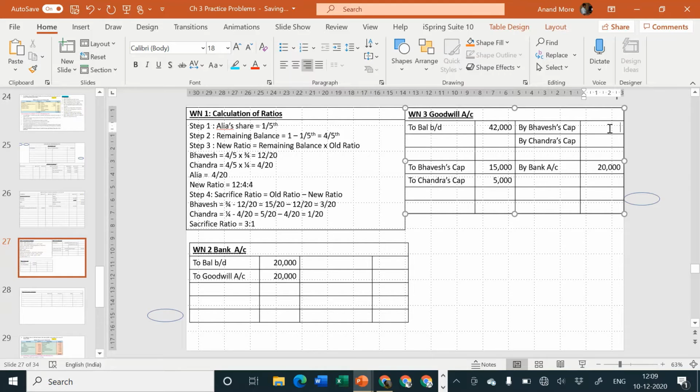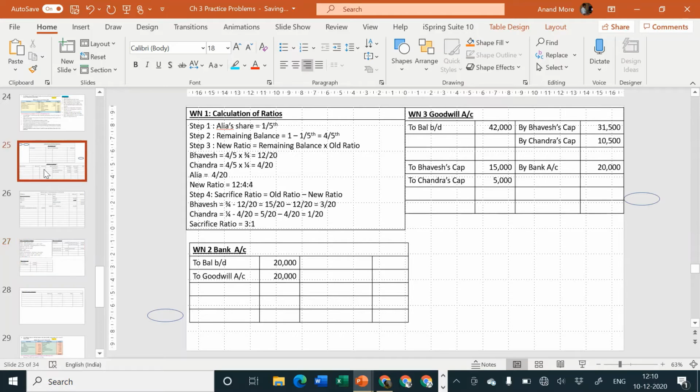That goes to 31,500 for Bhavesh, and 42,000 divided by 4 is equal to 10,500 for Chandra. So this 42,000 is getting cancelled and 20,000 is already cancelled by us, so there is no difficulty. Clear? So 42,000 transferred to Bhavesh capital and transferred to Chandra's capital. Partners capital account debit side to goodwill.